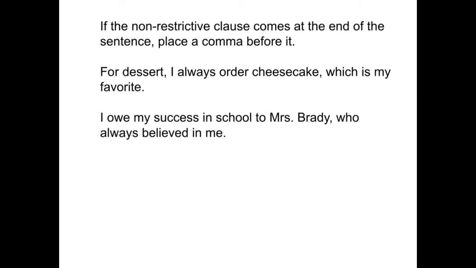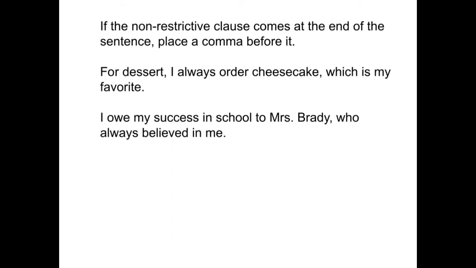If the non-restrictive clause comes at the end of the sentence, place a comma before it and just finish with a period. For dessert, I always order cheesecake, which is my favorite. Which is my favorite is a non-restrictive clause, and it comes at the end of the sentence, so we just put a comma before the word which.